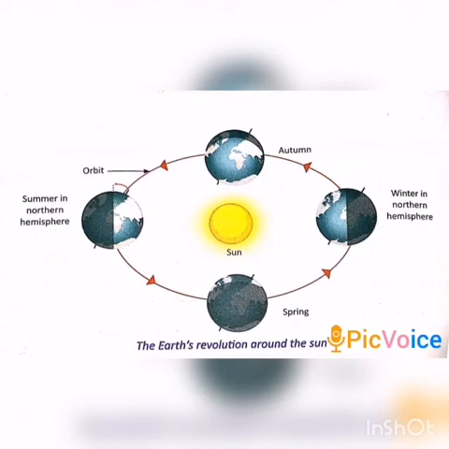In this lesson, we learned about the solar system and the rotation and revolution of the earth. The sun and the 8 planets along with their moons and the dwarf planets form the solar system. The moon is the only natural satellite of the earth. Rotation causes day and night, and revolution causes the seasons. The earth takes 24 hours to complete one rotation and 365 and 1/4 days to complete one revolution.